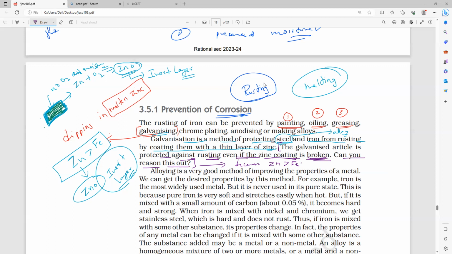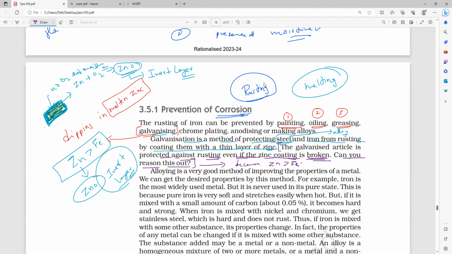Do you all understand, everybody? That is one of the most important questions. Even though the zinc layer breaks, it will still react more, because physical damage does not stop its reaction.